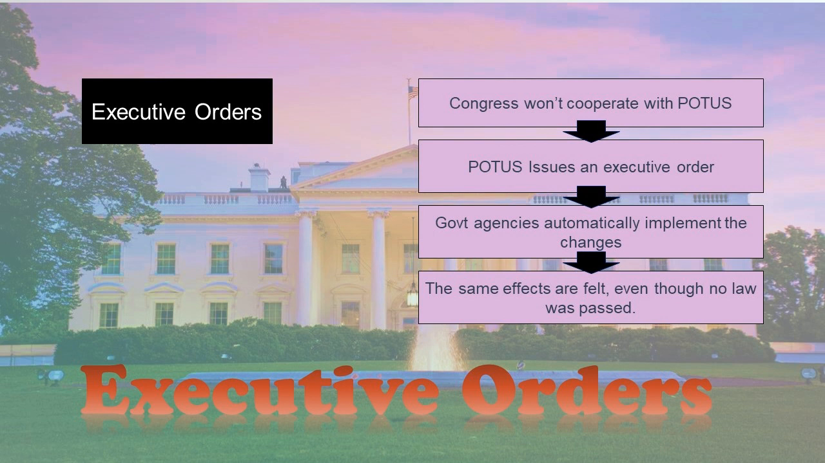No law was passed. Congress didn't get involved here, but the effects that we feel are the same because the policy is being carried out by the president and their executive branch. So executive orders are very quick. Executive orders do not require Congress. Executive orders to the public feel exactly the same as a law. The big difference here is that they're not very permanent. They're going to last for the president that is in office, but not last much longer than that.